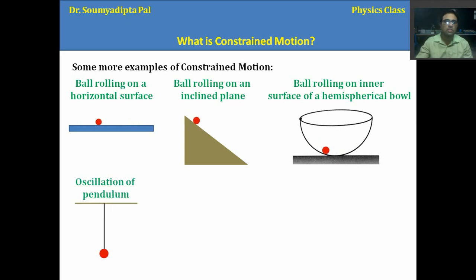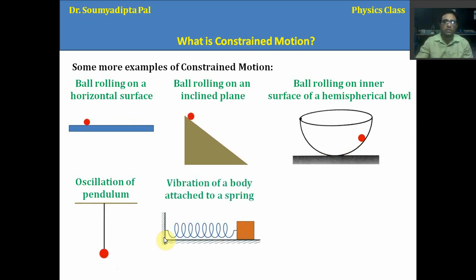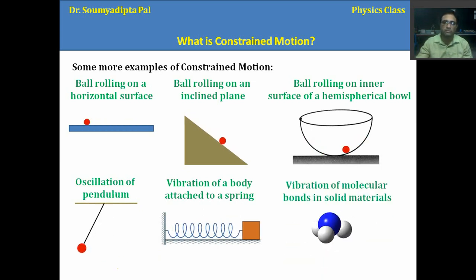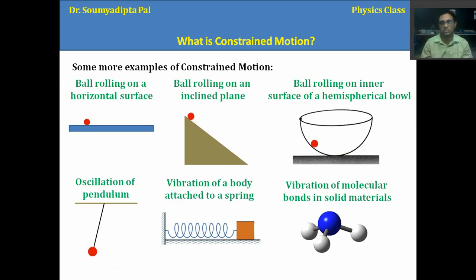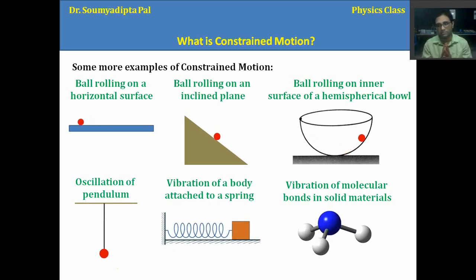Another example, the oscillation of a pendulum. This bob is constrained to move in this particular plane in this way. Similarly, the vibration of a body attached to a spring, and vibration of molecular bonds in solid materials.